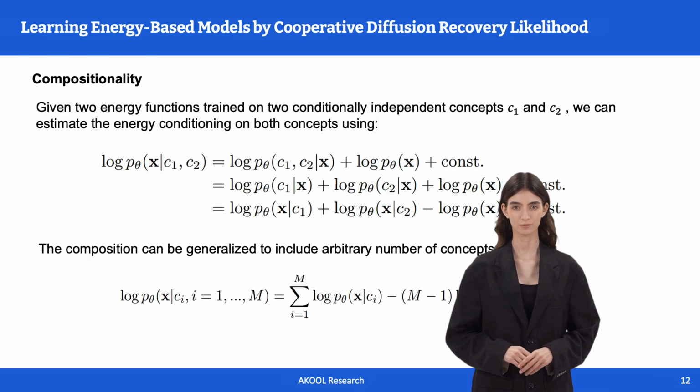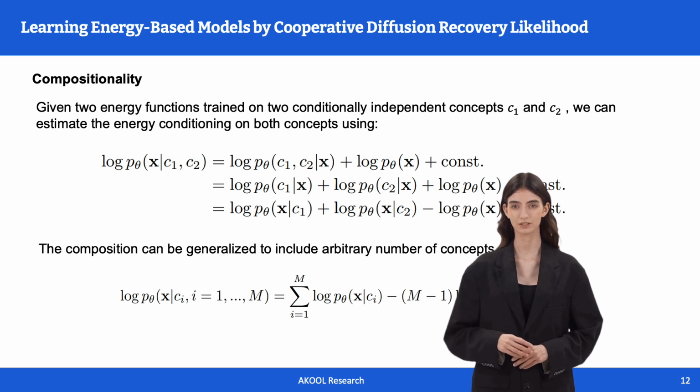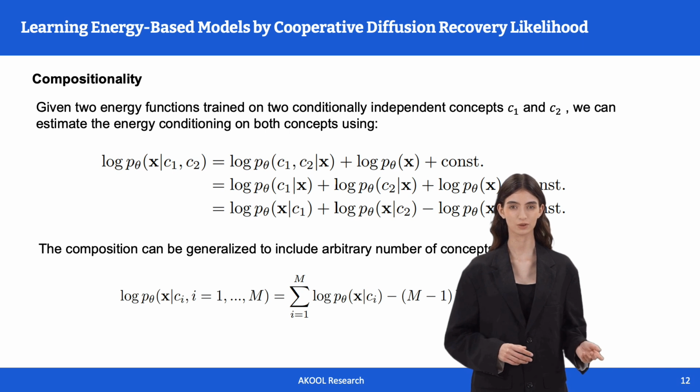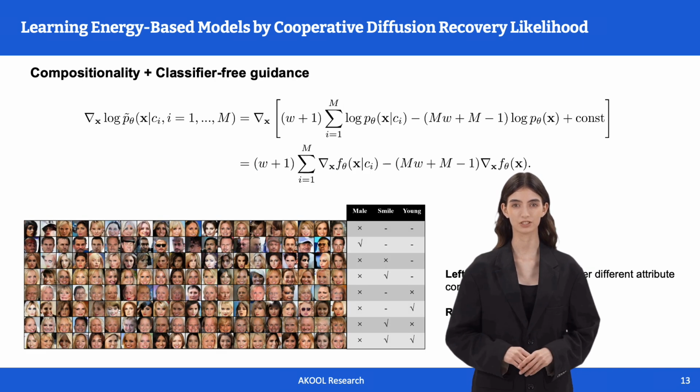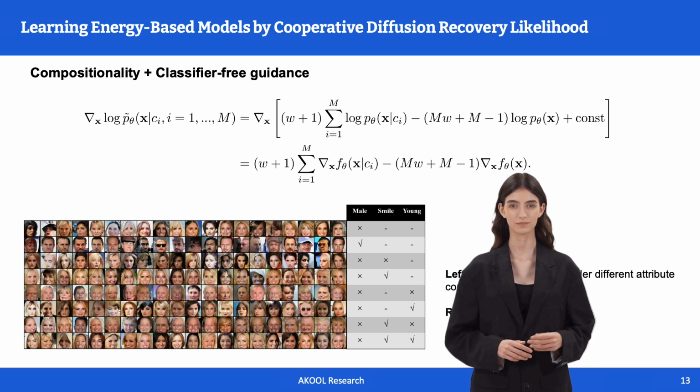One attractive property of EBMs is compositionality. One can combine multiple EBMs conditioned on individual concepts and renormalize it to create a new distribution conditioned on the intersection of those concepts. Such a compositional generation can work together with classifier-free guidance. The figure illustrates the results of the compositional generation. The left panel shows generated samples under different attribute compositions. The right panel shows the control attributes.